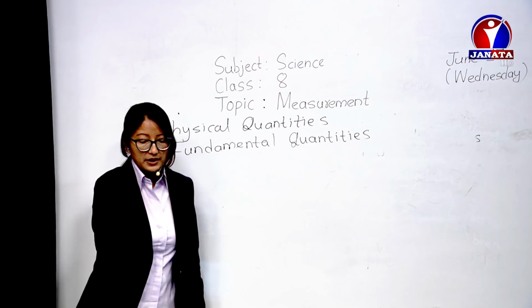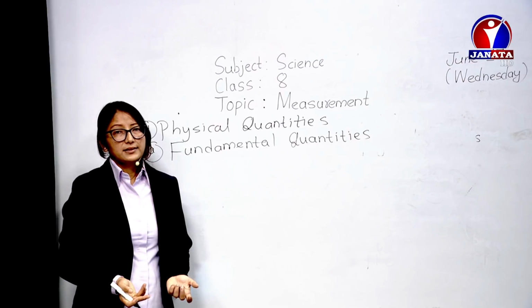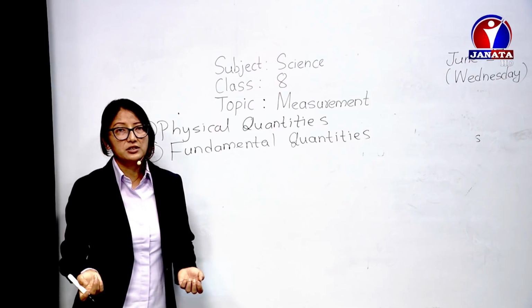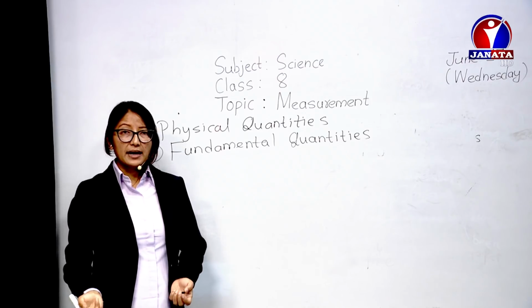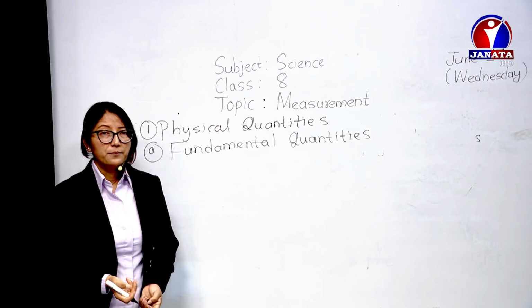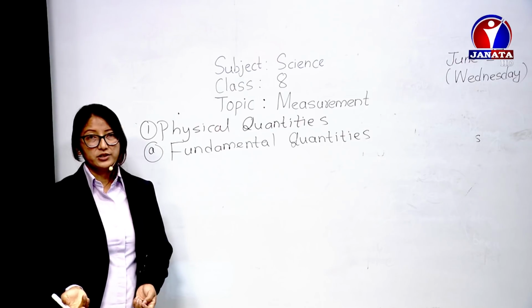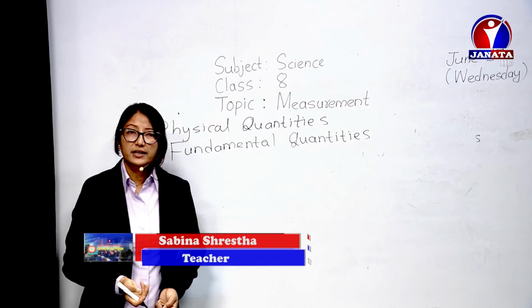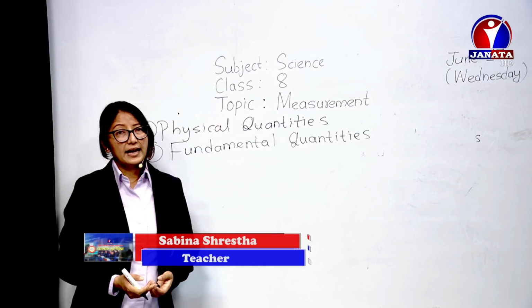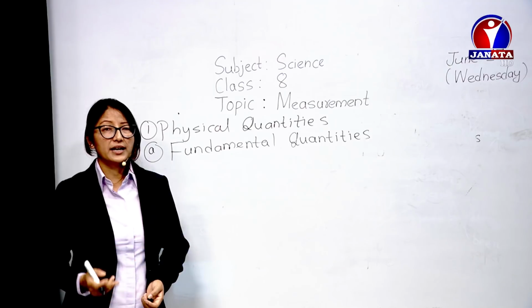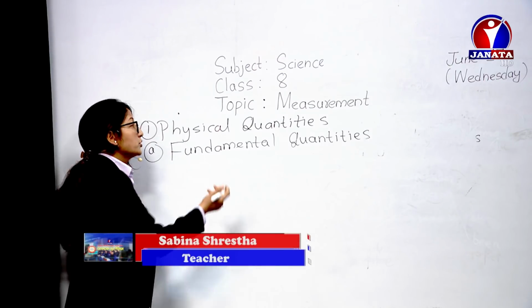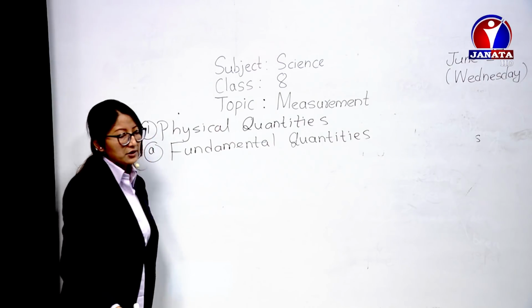And if you want to measure mass, it can easily be measured using a beam balance, pan balance or physical balance. Different balances are the weighing balance and all. Time, a watch is there, a clock is there, different types of clocks. And if you want to measure temperature, a thermometer is there. All these things can be directly measured and do not depend on any other quantities. Those quantities are called fundamental quantities.